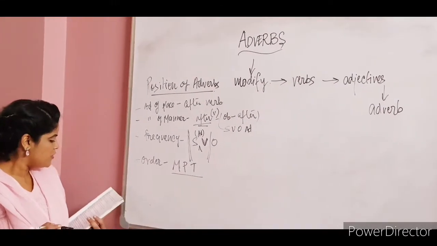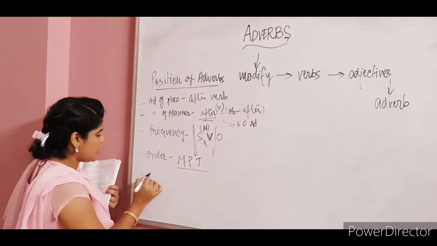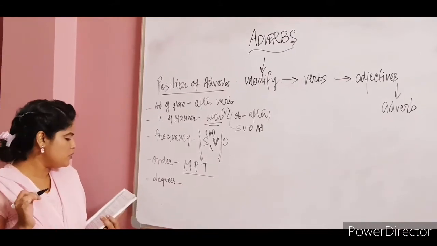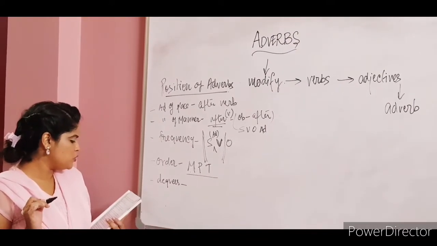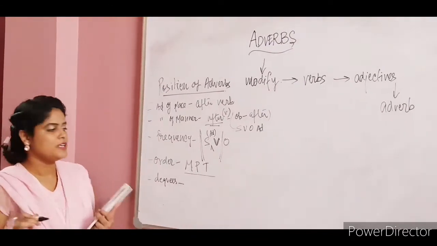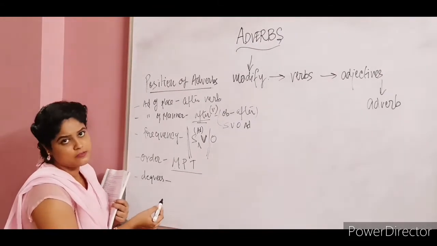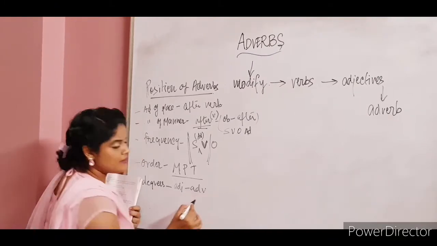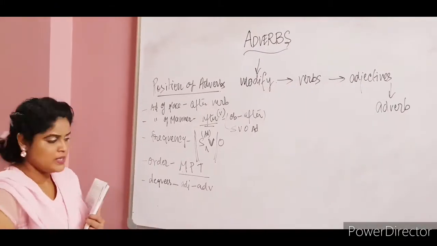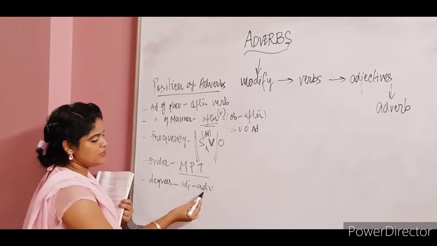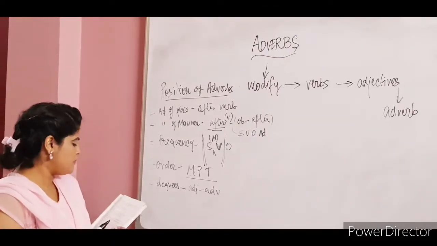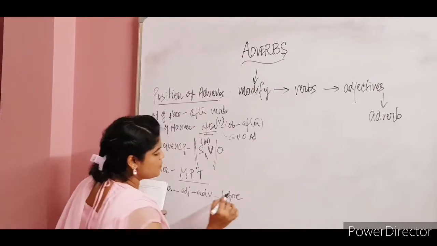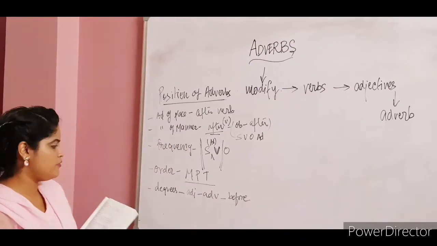Now moving on to the degrees. How are you going to place them? For example, I'm too tired to go out now. So too is placed before the adjective or adverb, because for degrees, the adverb usually modifies either an adjective or another adverb. So I'm too tired, it is always placed before the adjective or the adverb.